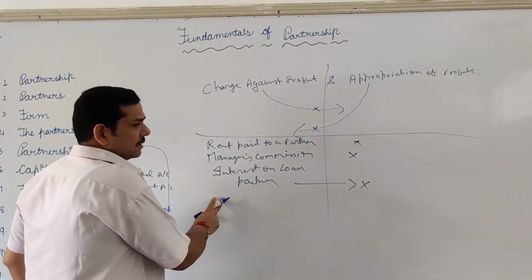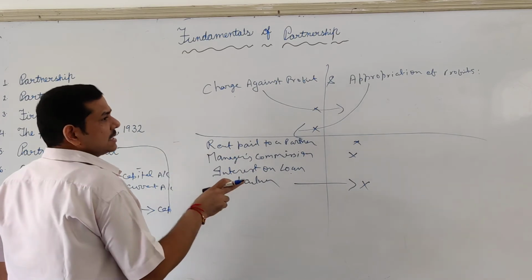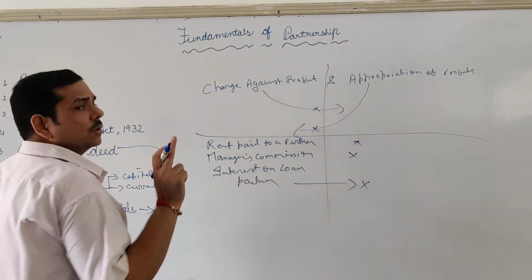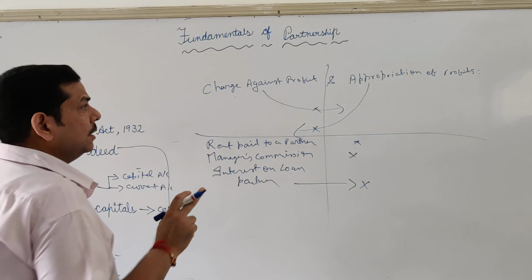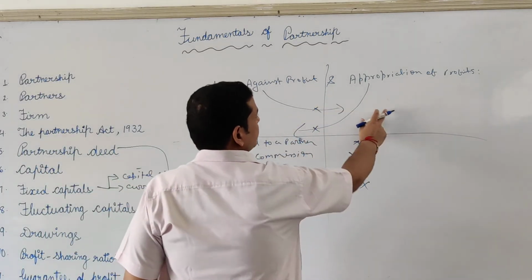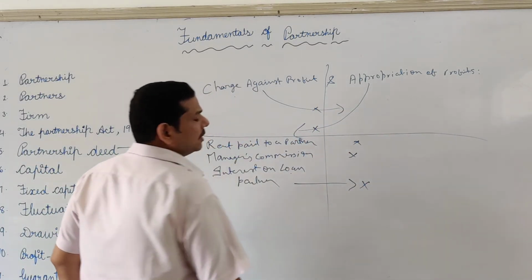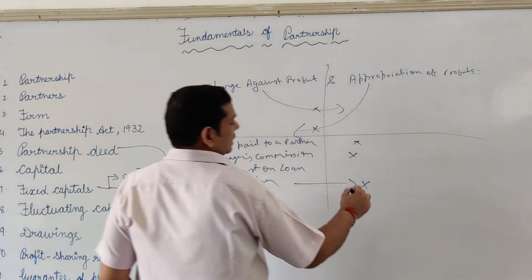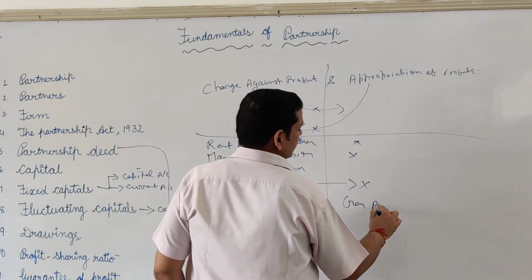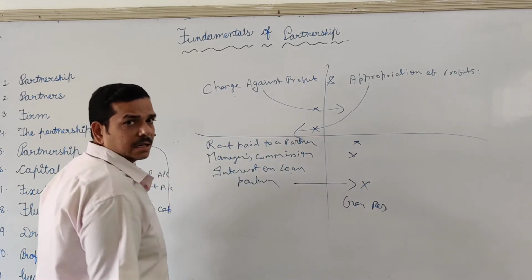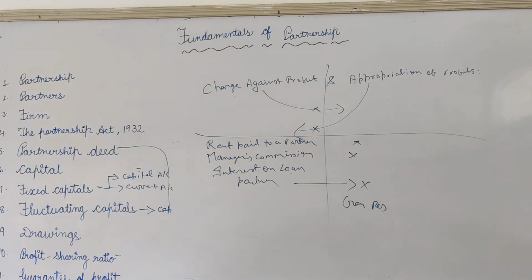General reserve will not be transferred here. In sole proprietorship we have done this: amount transferred to the general reserve is shown on the debit side of profit and loss account. But in partnership, amount transferred to the general reserve will always come to the debit of P&L appropriation account. So in partnership, any amount transferred to general reserve will come to the appropriation account. This is the basic difference, always remember.